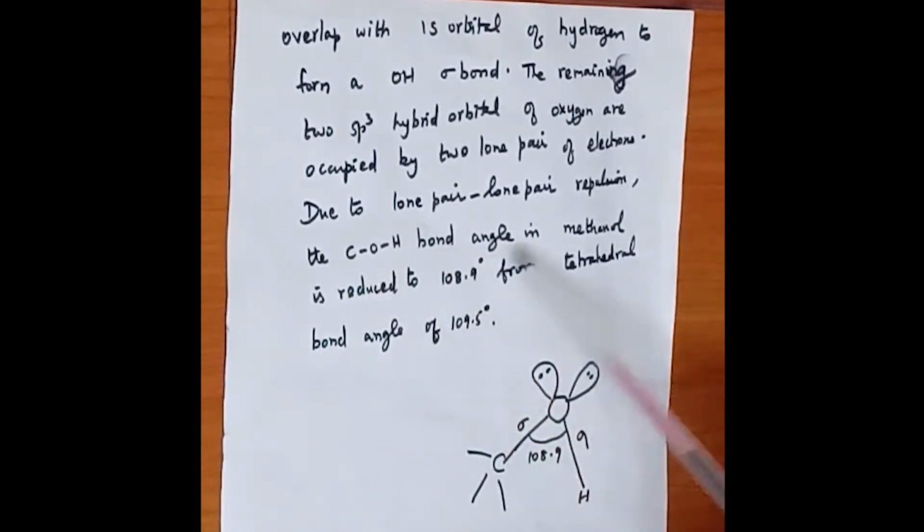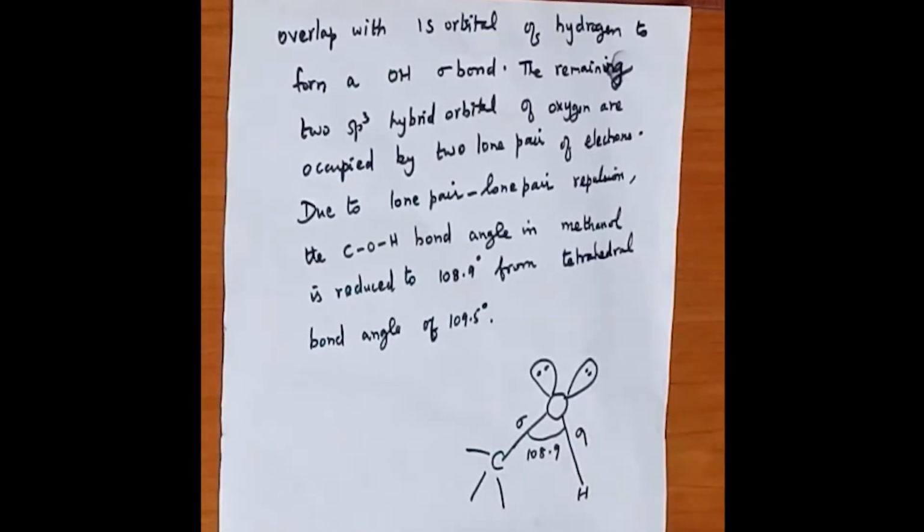The bond angle present in alcohol, mainly methanol: the C-O-H bond angle in methanol is reduced to 108.9 degrees from the tetrahedral bond angle of 109.5 degrees. So the C-O-H bond angle in alcohol, especially methanol, is less than the tetrahedral bond angle of 109.5, and is found to be 108.9 degrees. These are all introduction points you have to know.